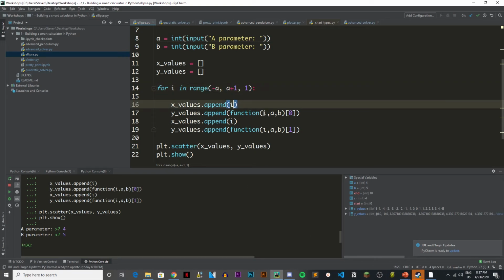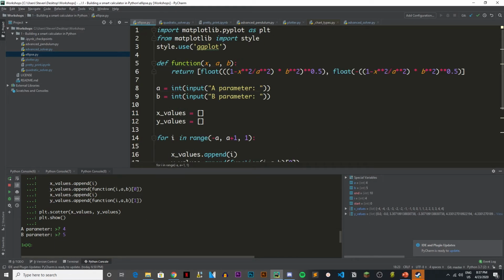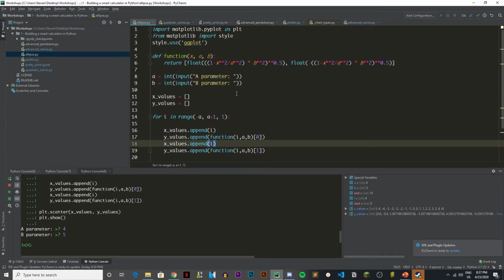A simple solution would be to put more points onto this, because right now the points are very spread apart. If I reduce the distance between each point by adding more points, then we can have a nice ellipse. So that's what you can do with Matplotlib, a simple introduction.